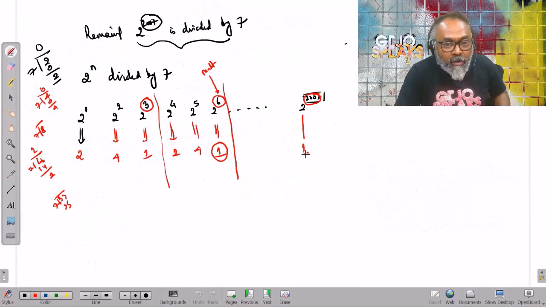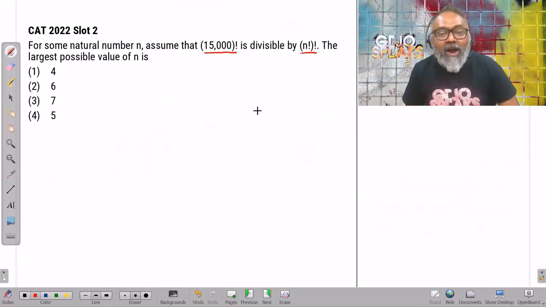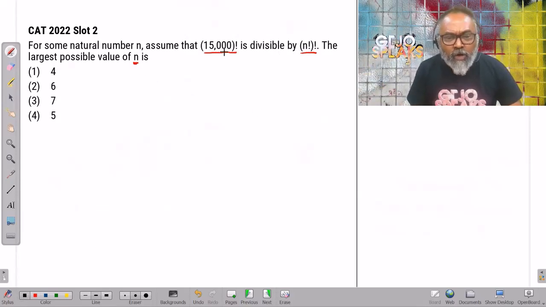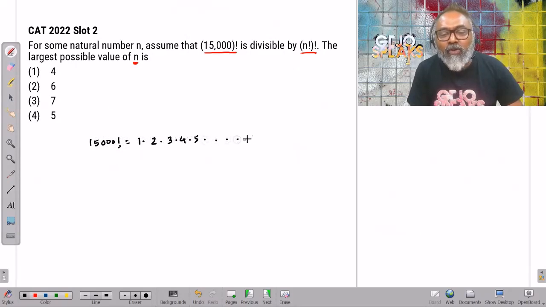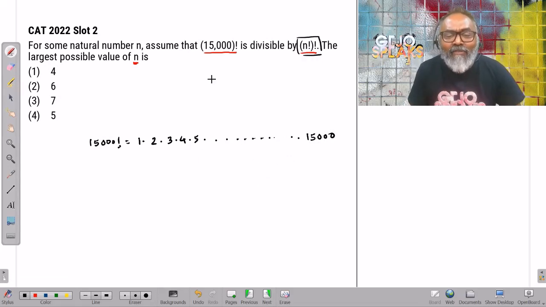And we'll deal with one last question. This is probably a slaughter in numbers. And you saw this and went, my God, what is this? For some natural number n, assume that 15,000 factorial is divisible by n factorial's factorial. The largest possible value of n. Okay, we understand what is 15,000 factorial. It is nothing but 1 times 2 times 3 times 4 times 5 and so on and so forth. You keep multiplying till you reach the number 15,000. You cannot exactly find the value of this. But what is this n factorial and the factorial of that?